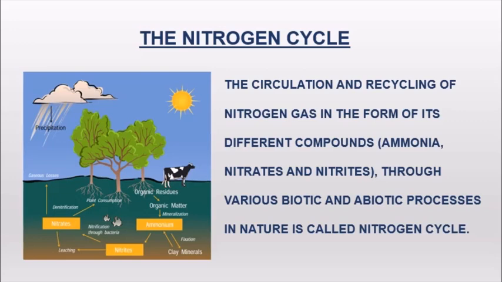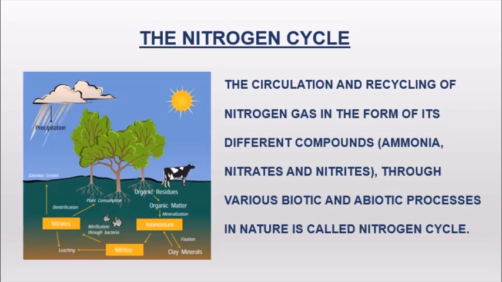Now, all the organisms are involved in the nitrogen cycle. Also, nitrogen is the most important component of proteins and nucleic acids which are present in our body.